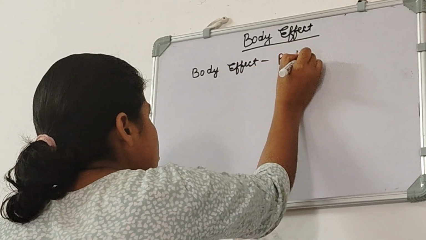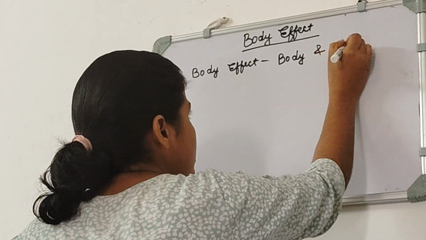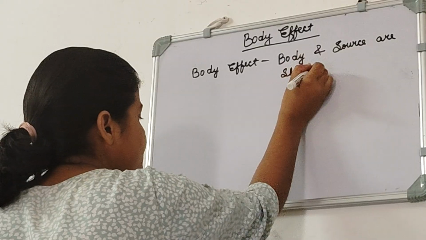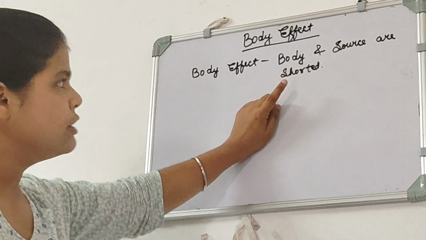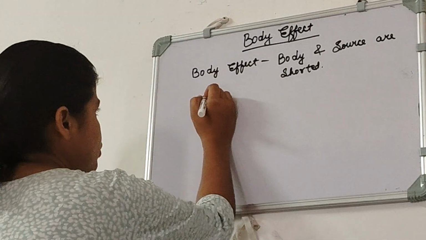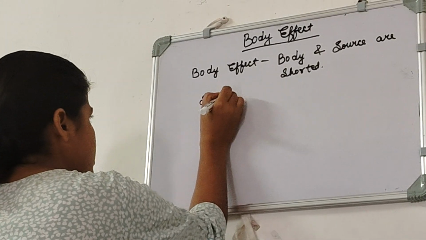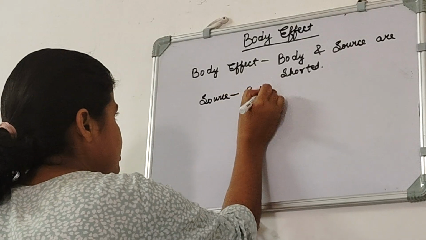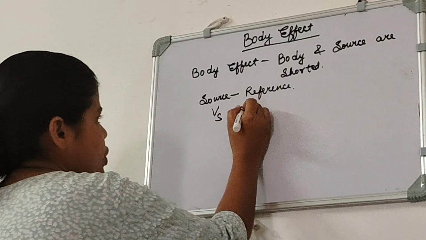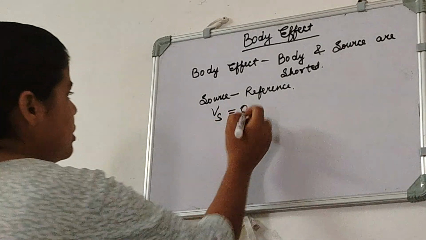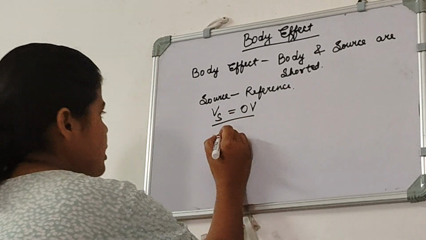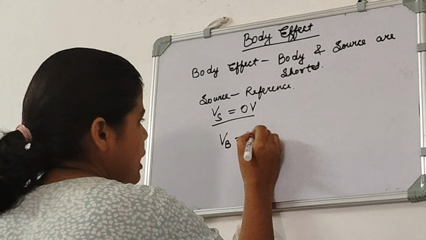Body effect means body and source are shorted. That means whatever the voltage of source is, same will be the voltage for body. And in all the videos we consider that source is taken as reference. What does that mean? That means Vs equals 0. That is, our source is grounded. So our Vs was 0 volt, and since our Vs was 0 volt, we considered our Vb also as 0 volt.